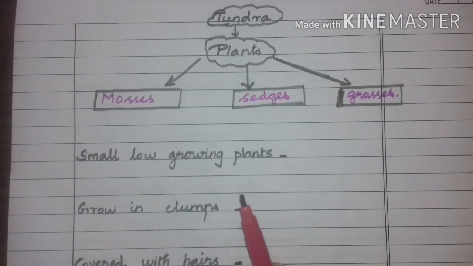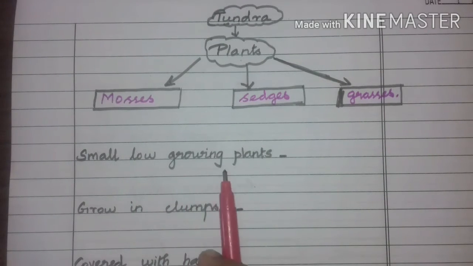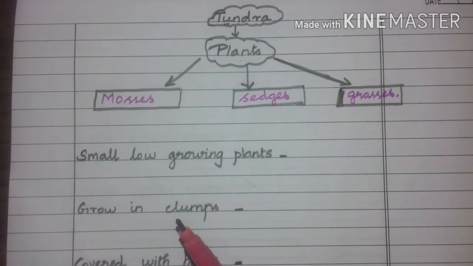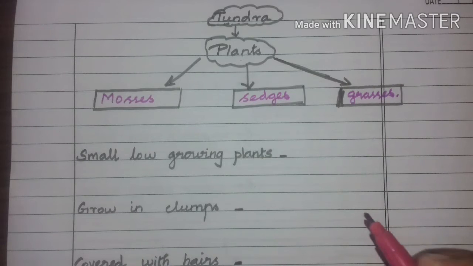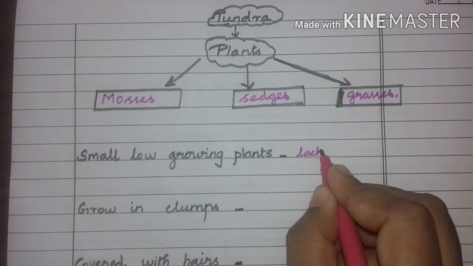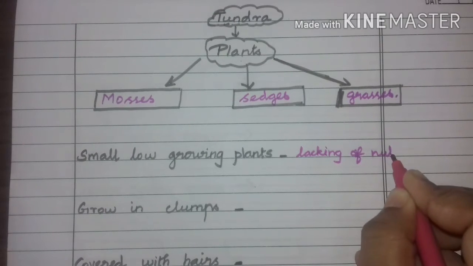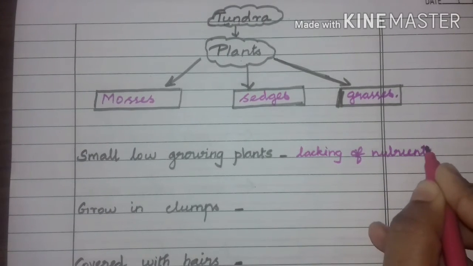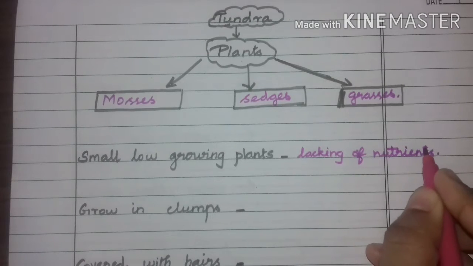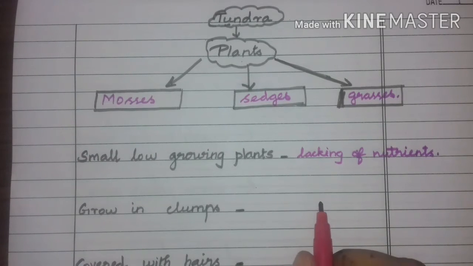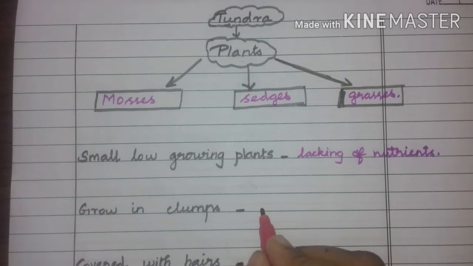So here the plants are very small, low growing. Why? Do you know? Because of lacking nutrients. Okay. So here the plants grow in clumps. Do you know why? Yes. Very good.